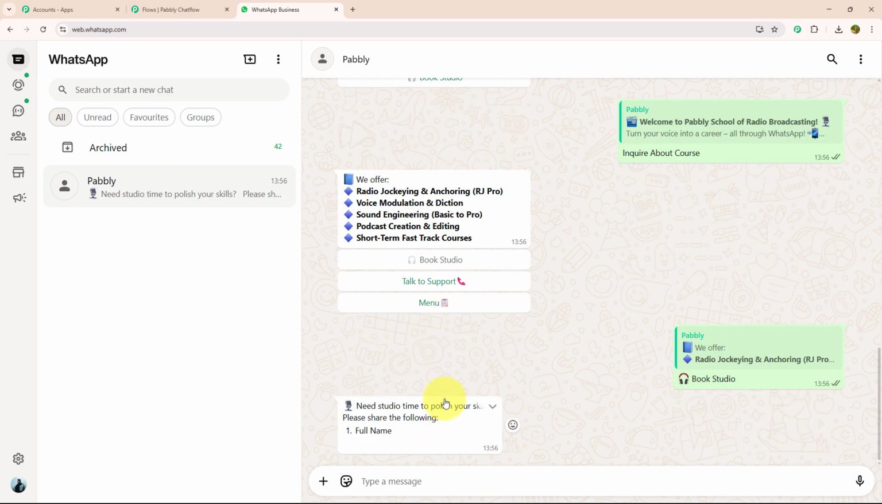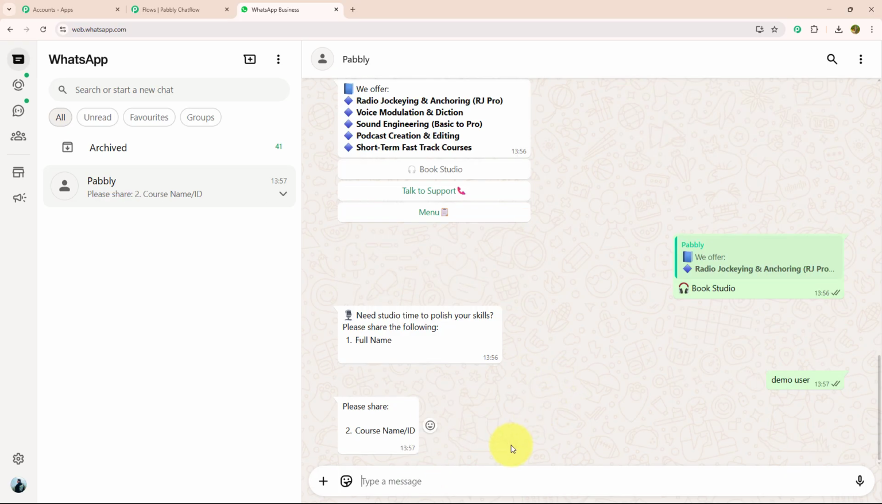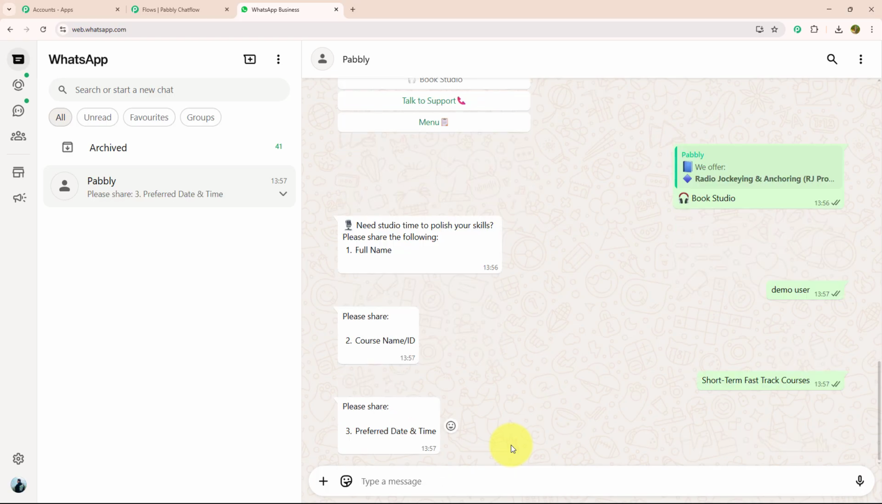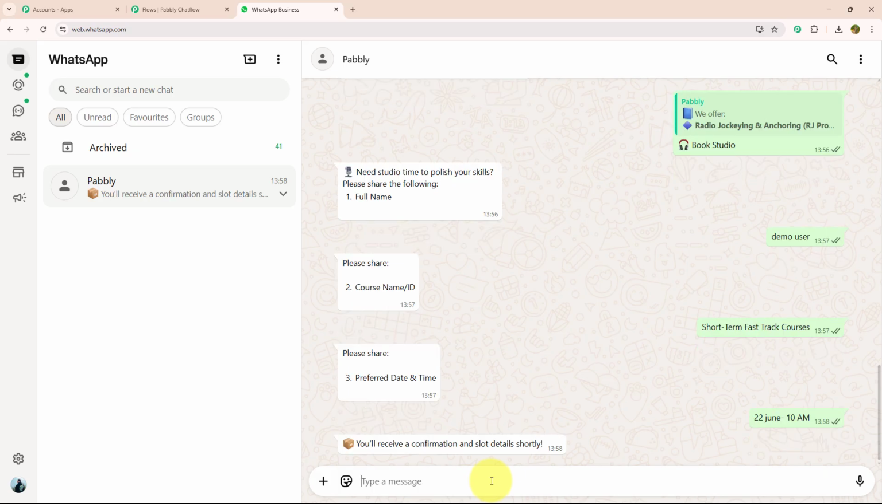To book a studio, they want a few details like full name. I will enter that. Now they want to know about the course name. I will enter that. After that, they want to know about date and time. I will enter the preferred date and time. As soon as they got every single detail, they have sent me a confirmation message that says you will receive a confirmation and slot detail shortly.